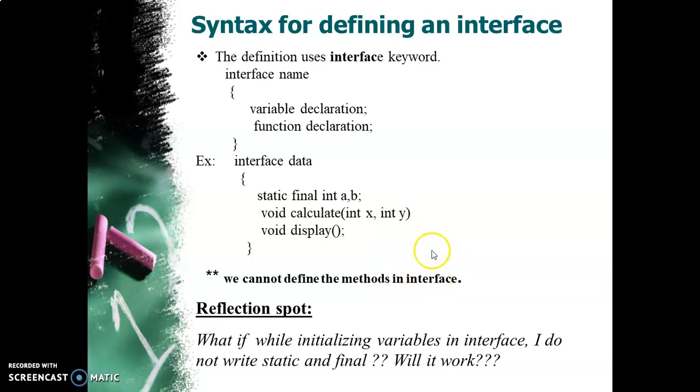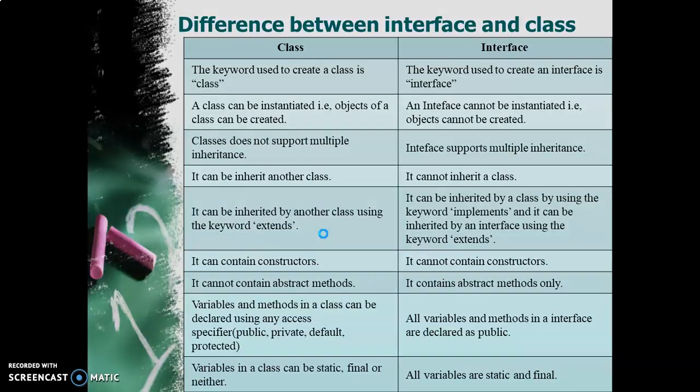Yes, it will work. The reason is that, as we did not write the abstract keyword, similarly it is not mandatory to write static and final keywords also. So by default in an interface, variables are static and final, like functions are abstract. So no need to write them, it will be considered by default.